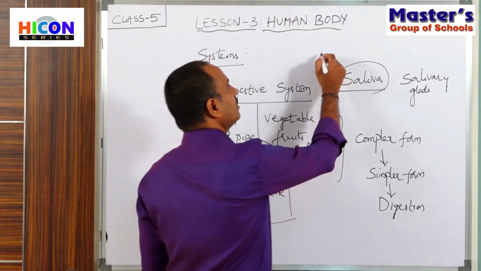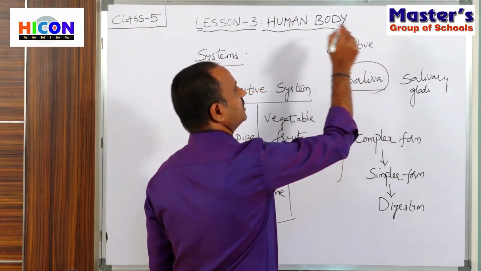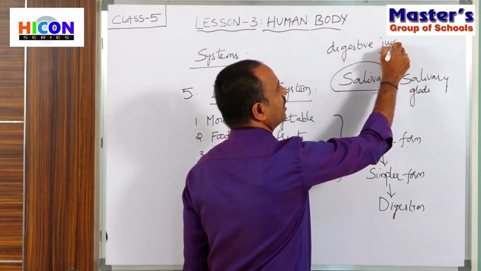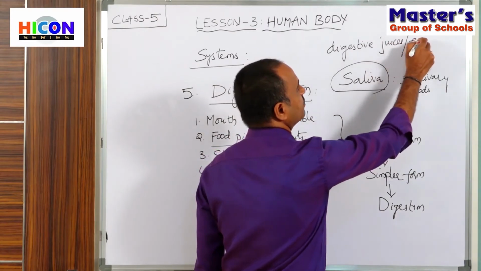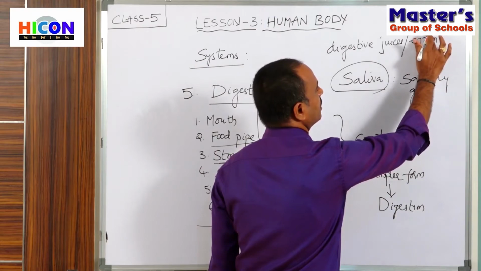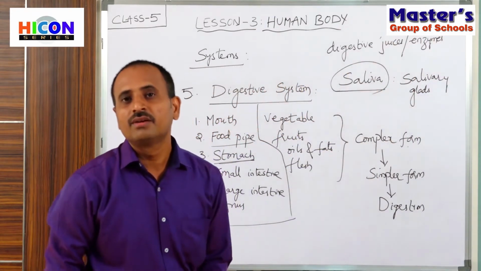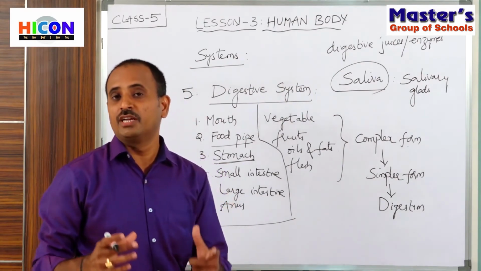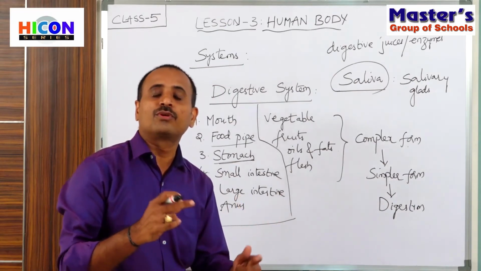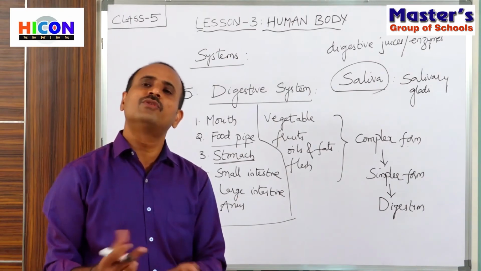These are also liquids which help the food for digestion. That means they help the food to convert into simpler form. Digestion means conversion of food into simpler form.